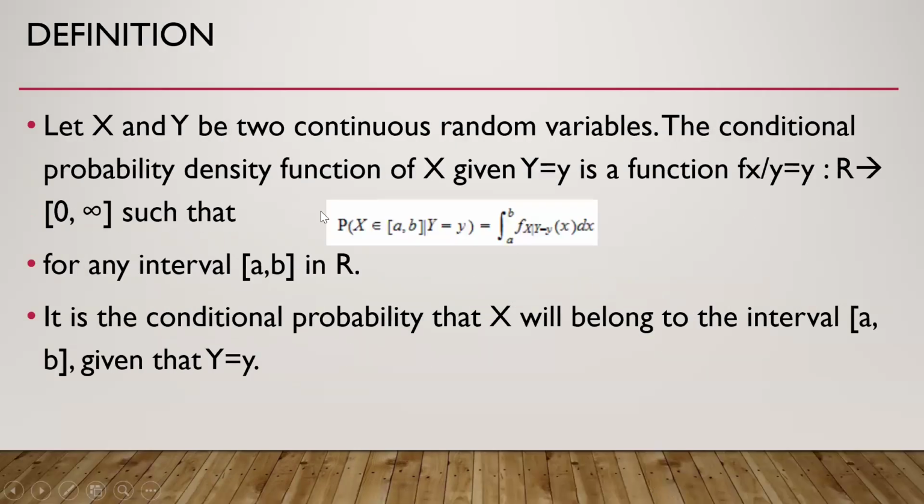So let us see. If x and y are two continuous random variables, the conditional probability density function of x, given that y is equal to small y, where this is the available information, we need to update the probability density function of x, which is known as the conditional probability density function. It is written as the probability density function of x given that y is equal to small y. And this is the definition. This is for a particular interval a, b.